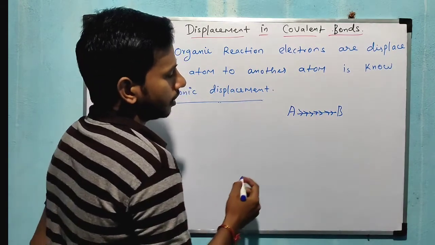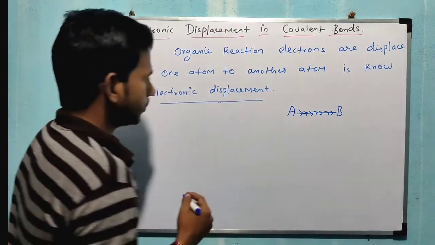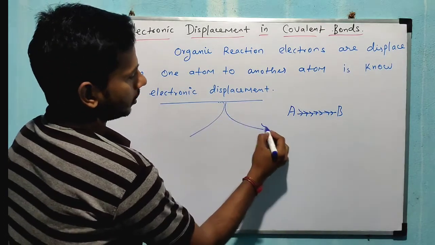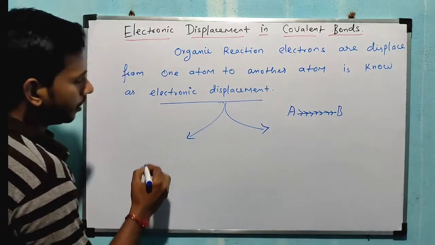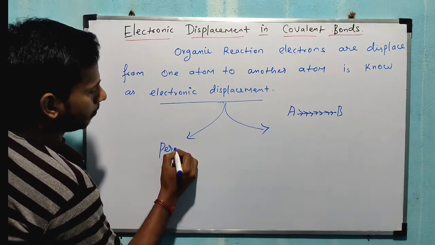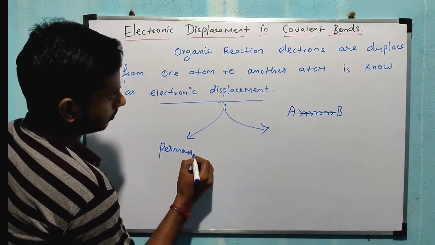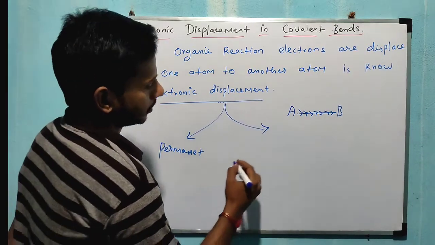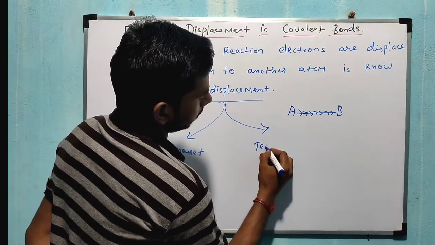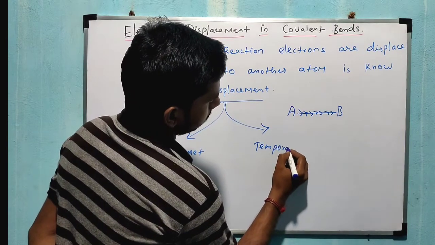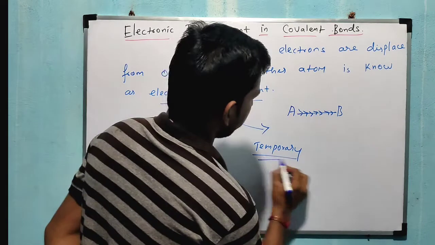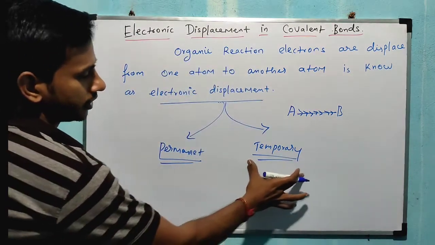Next, electronic displacement generally has two important types. One is the permanent effect. The next one is the temporary effect. These are the two important types.